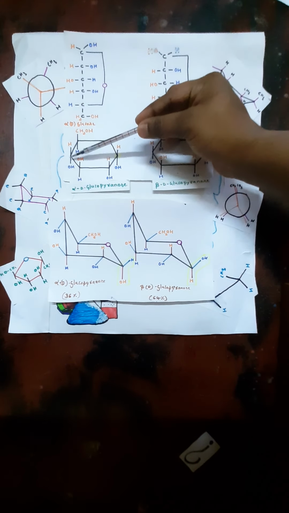How to convert this Haworth structure into a chair conformation? If we pull this carbon up and this carbon down, holding both carbons, we'll get the chair conformation. We can also get another chair conformation by pulling this carbon up and this carbon down, vice versa. The same way we can get a chair conformation for beta D glucopyranose also.